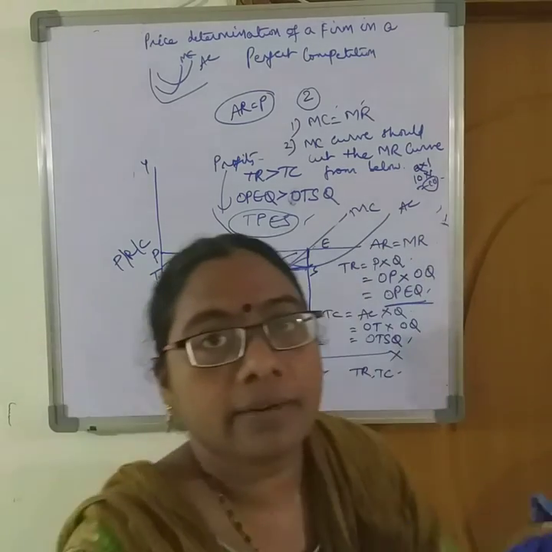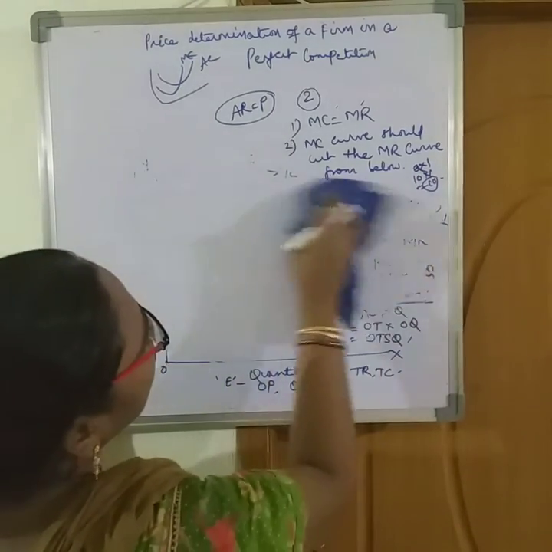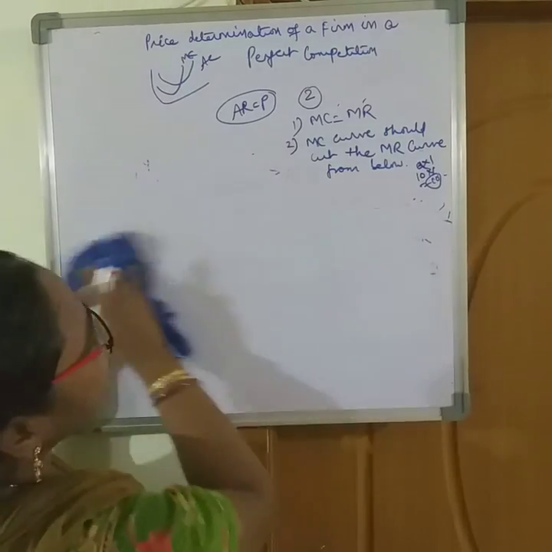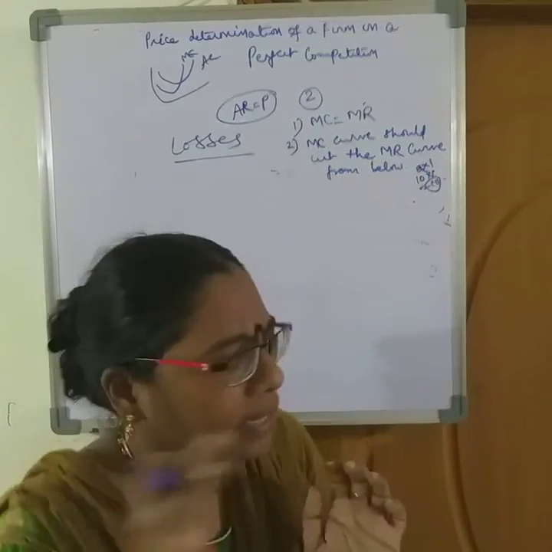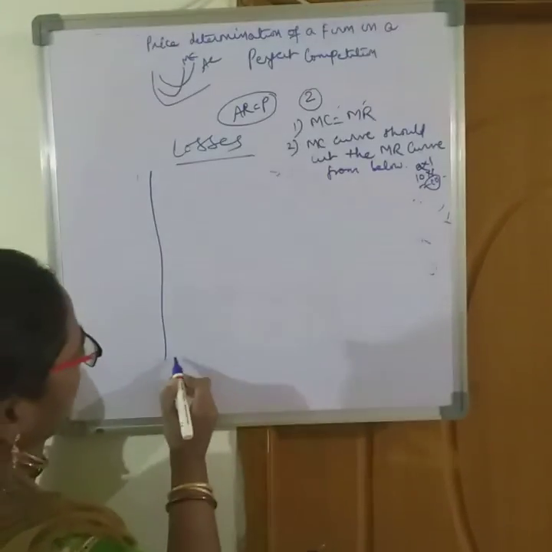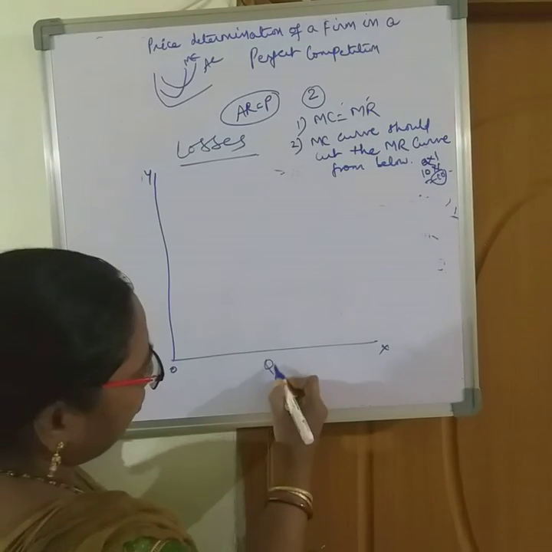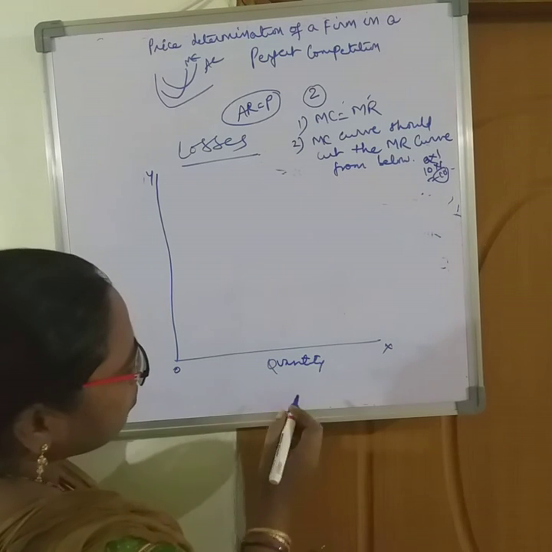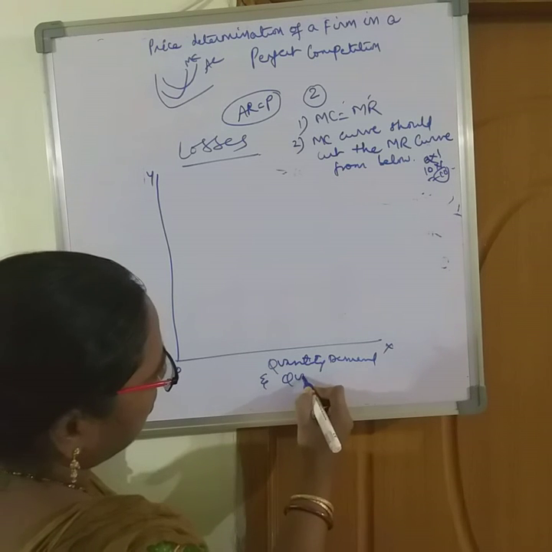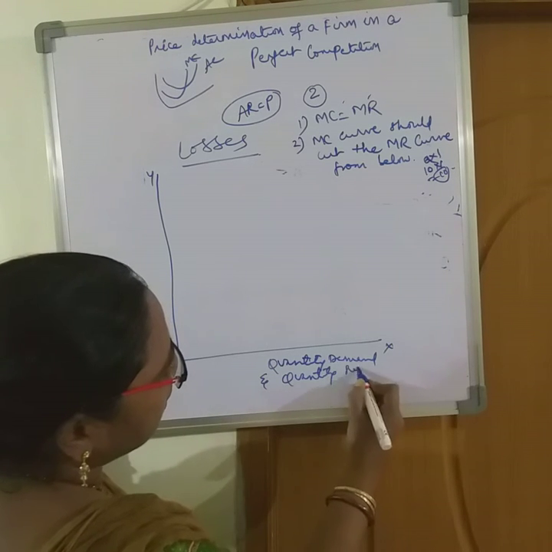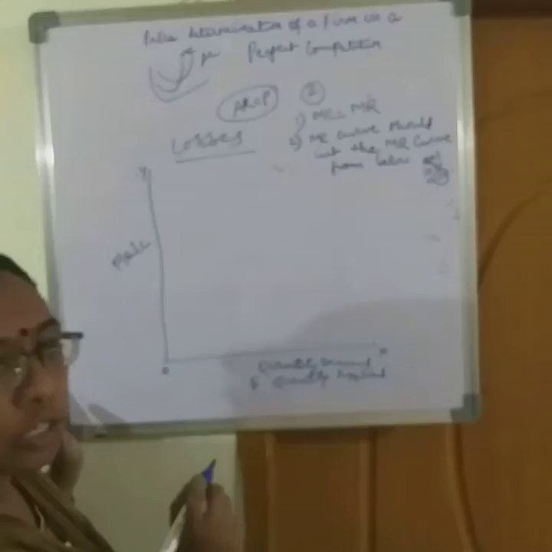Let me explain losses in a firm in perfect competition. Okay, profits I have explained. Let me explain losses. Okay, the same procedure again. The losses also, XY. Here you will be taking quantity demanded and quantity supplied, price, the revenue and cost.